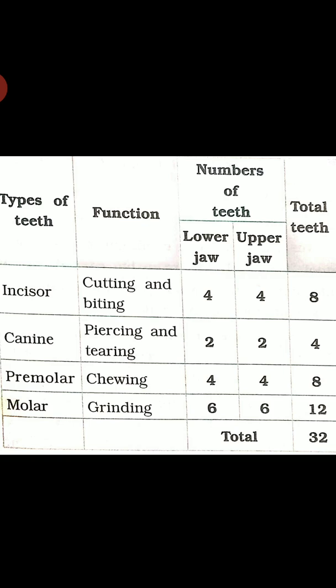The total is 4. Now comes the premolar. Premolar especially used for chewing. So lower jaw 4 and upper jaw 4, total 8. Now the last one, molar. The molars are used for grinding the food. So lower jaw 6 and upper jaw 6, total 12. So altogether we have 32 teeth.